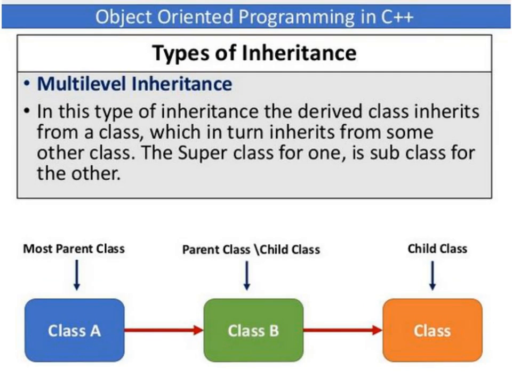In this type of inheritance, the derived class inherits from a class which in turn inherits from some other class. The superclass for one is the subclass for the other. Class A is the most parent class. Class B acts as both, because class B is the child class for class A and it is the parent class for the next child class.